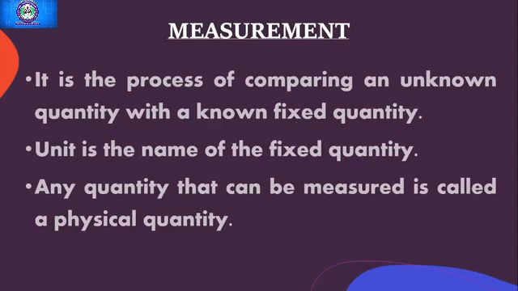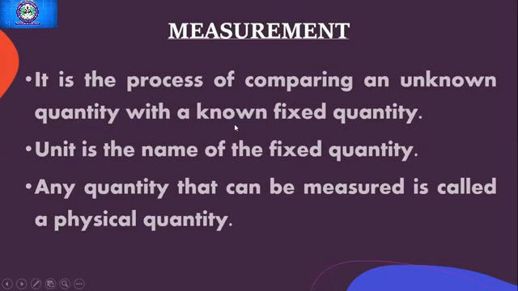You just imagine that you have gone to a tailor to stitch a cloth, right? What does the tailor do? The tailor actually measures you with the inch tape, जिसको हम हिंदी में इंची टेप भी बोलते हैं, and in English it is known as measuring tape. So the tailor takes a measuring tape and measures your neck, your shoulder, your chest, your length, everything, and writes it in the notebook. So that means you are an unknown quantity for the tailor. The tailor doesn't know what your size is, right? So you become an unknown quantity.